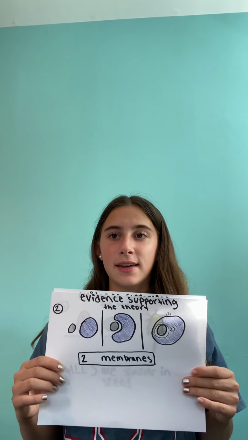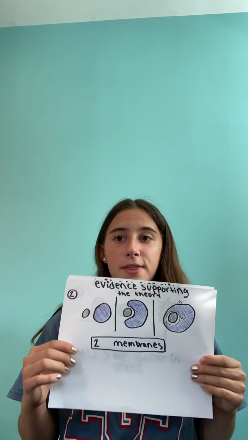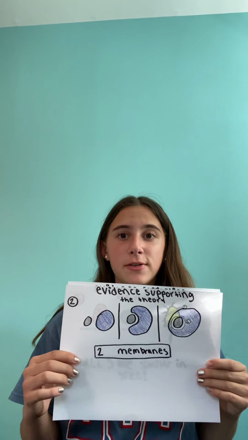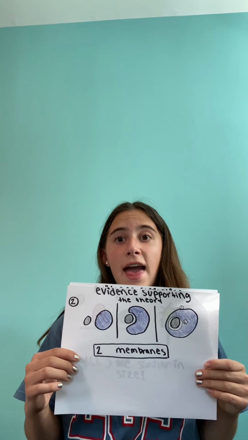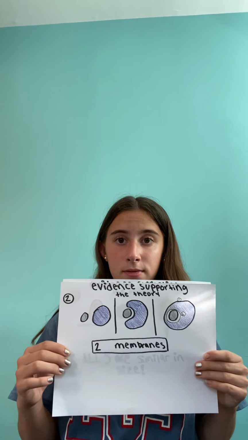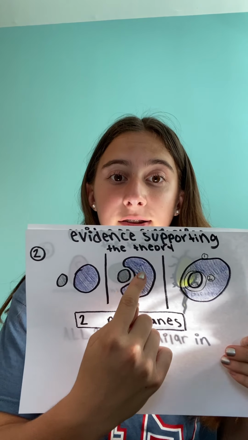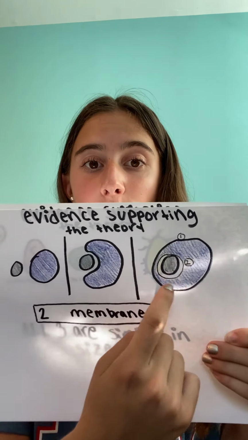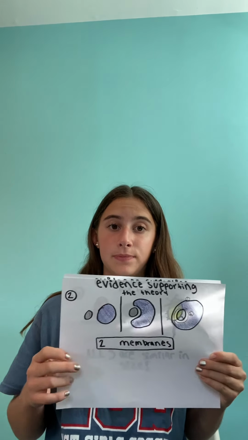Another piece of evidence supporting the theory is that the chloroplast and mitochondria both have their own membrane, as well as the cell membrane of the bigger cell. This shows that the mitochondria and chloroplasts had to have entered the cell through the membrane, got entangled in the cell membrane, making their own membrane, and then the outer membrane closed on them, causing the organelles to be engulfed. So as you can see here, it starts as two cells, and when it went in, it must have gotten stuck in the membrane, making its own membrane and a larger membrane, which makes it a double membrane cell with two membranes.